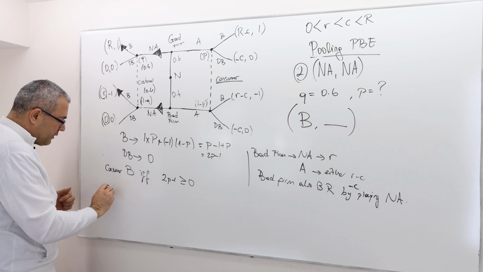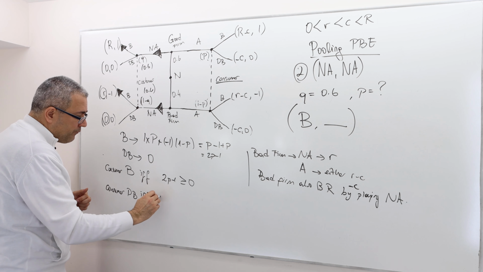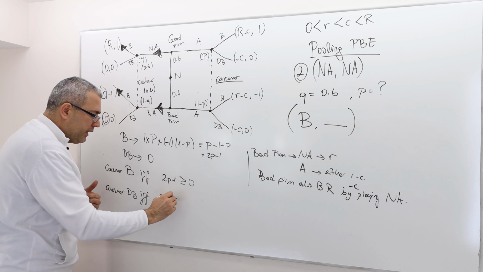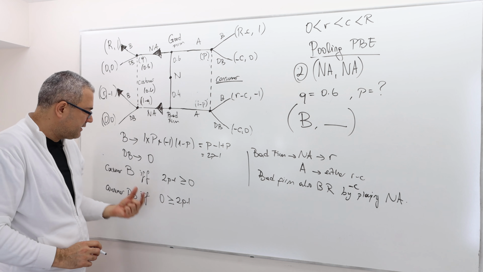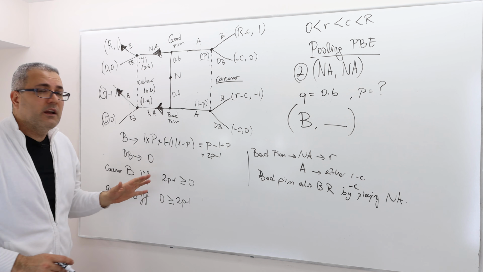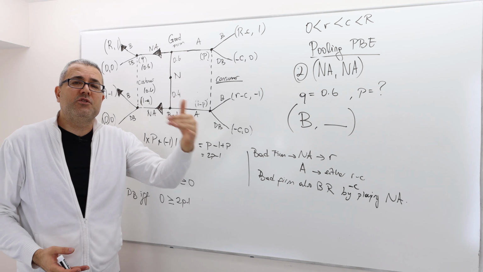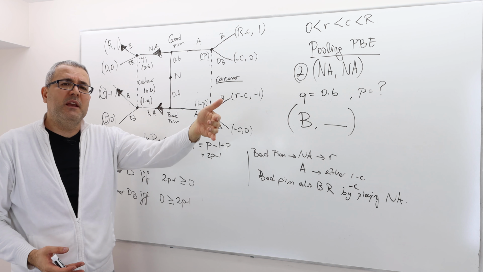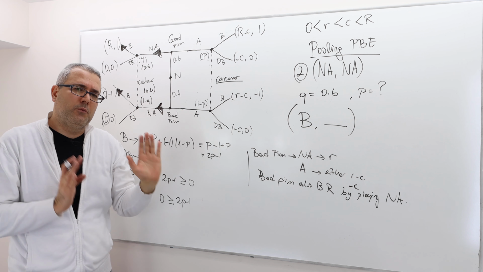The consumer doesn't buy if and only if 0 is greater than or equal to 2P minus 1. Again, whenever 0 is equal to this, don't buy is still a best response. By the way, because of these equalities, there will be some mixed strategy perfect Bayesian equilibrium, but again, we ignore mixed strategies and only focus on pure strategies.